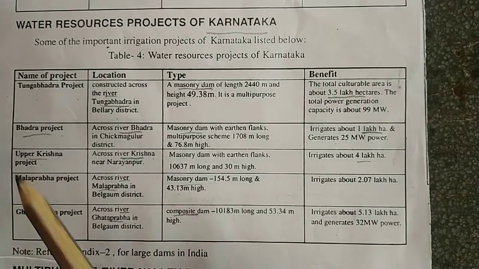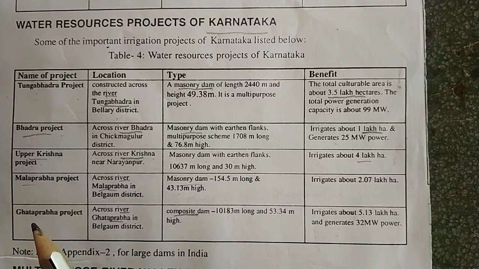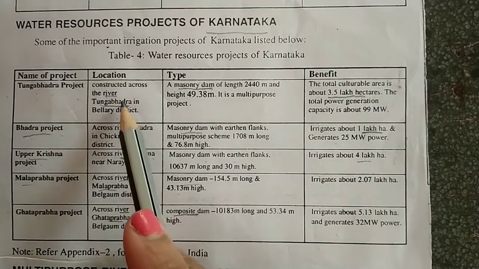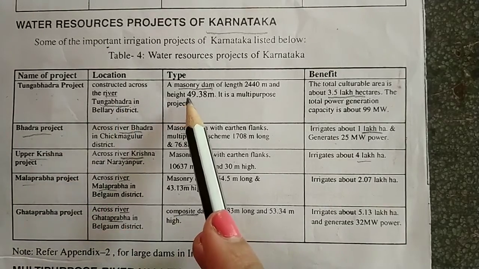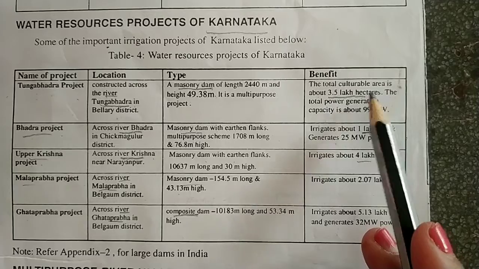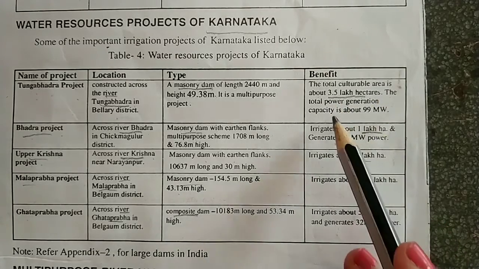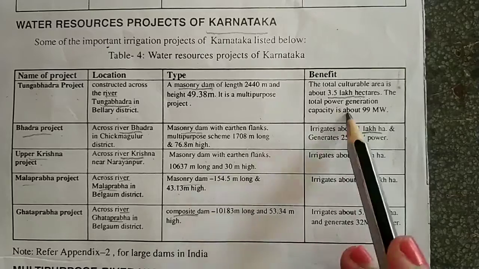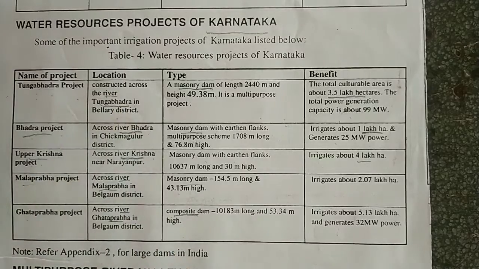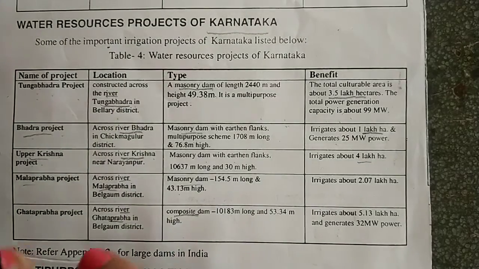Clear? So these names you have to remember. In case you have a 5-mark question, mention the different water resource projects of Karnataka. So you are going to mention these projects. Apart from mentioning the projects, you will mention each project, where they are located, near which river it is, what type of dam or hydraulic structure they have, and how much benefit it is giving me. Benefit, so how much land it is helping me for irrigation or maybe for power generation. So if you mention these two, it is very good. Else, at least the name of the project and near which river it is located is very, very important. So these names and all, you need to remember by heart.